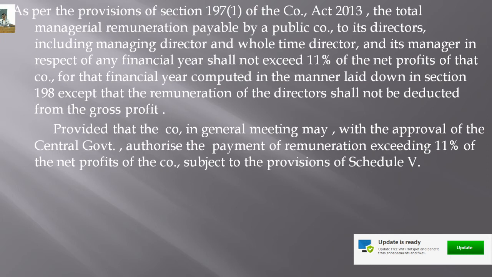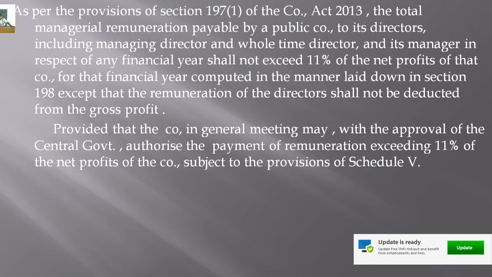Continuing that, provided that the company in general meeting may, with the approval of the central government, authorize the payment of remuneration exceeding 11% of the net profit of the company, subject to the provisions of Schedule 5, isn't it? Now this is another important point to be considered.